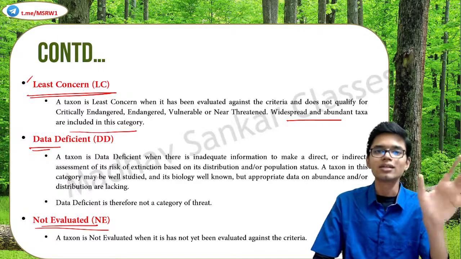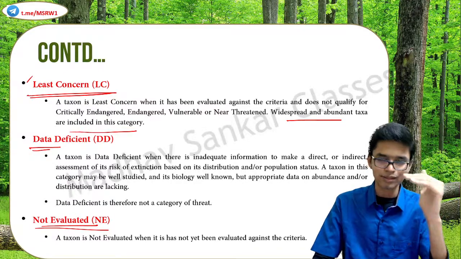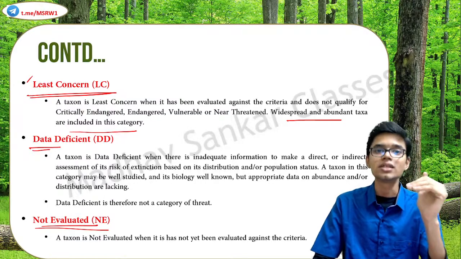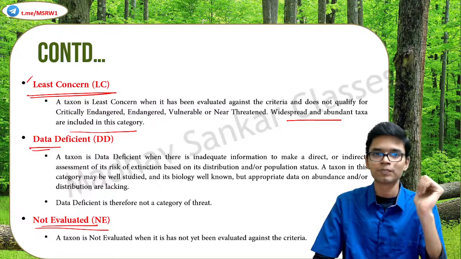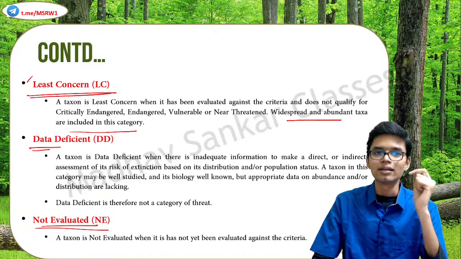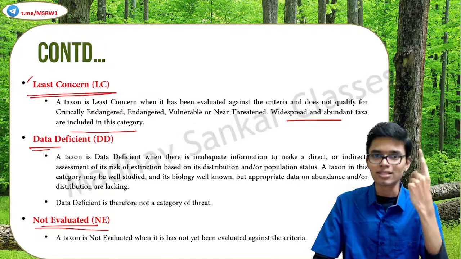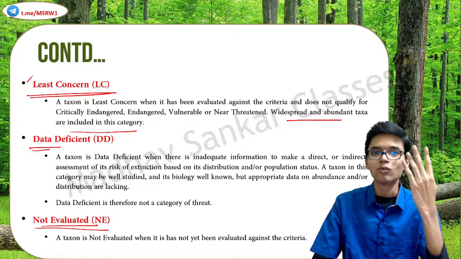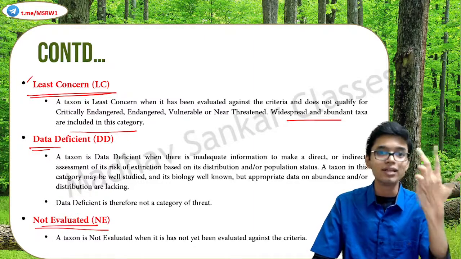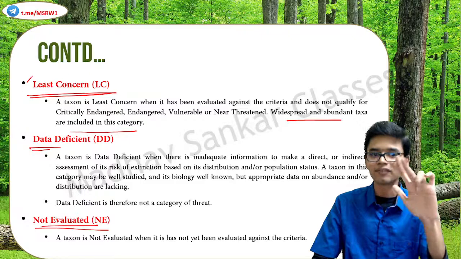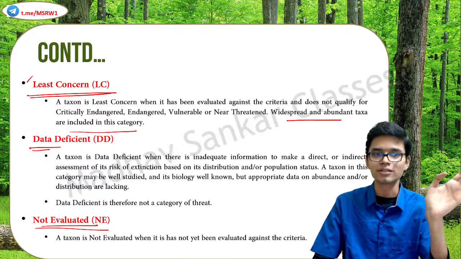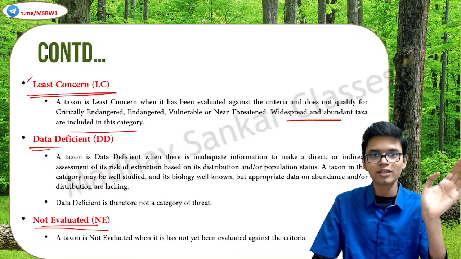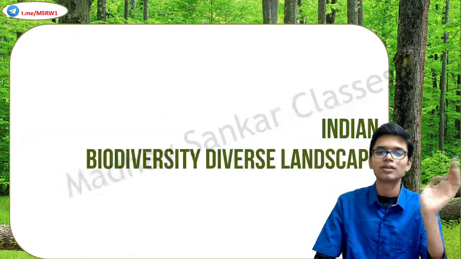Clear? So these are the broad classifications under IUCN conservation status. So what are they? Extinct, extinct in the wild, critically endangered, endangered, vulnerable, near threatened, least concern, data deficient, and not evaluated. Got it? Let's move on.